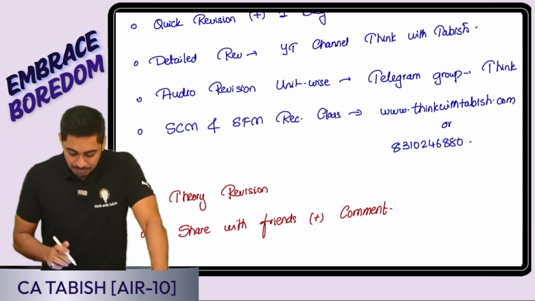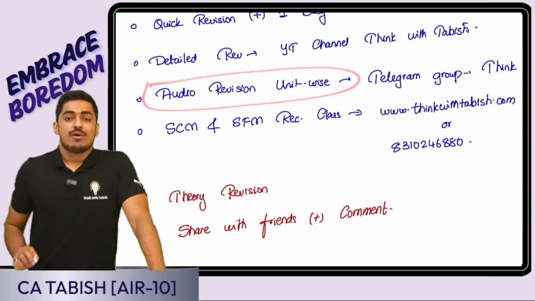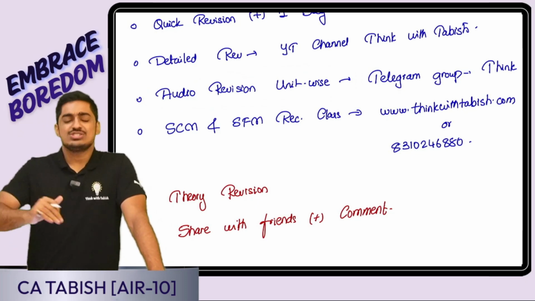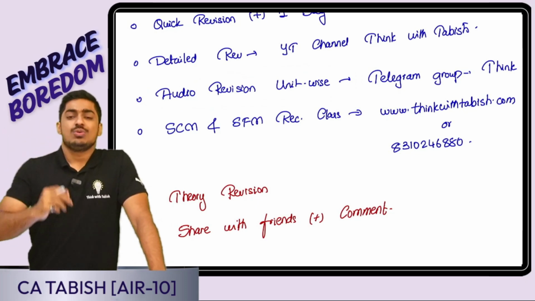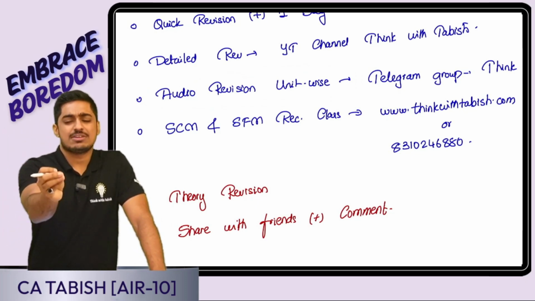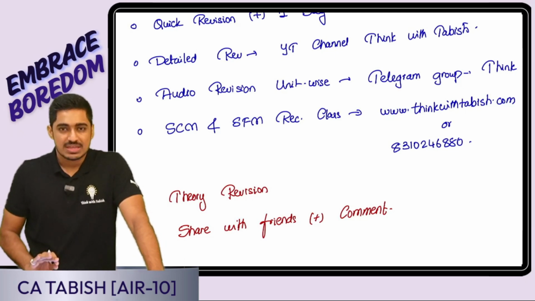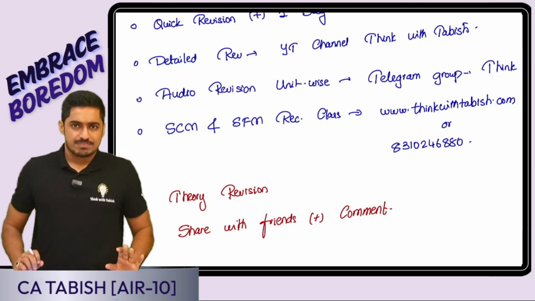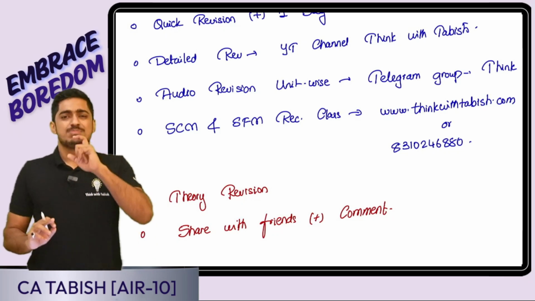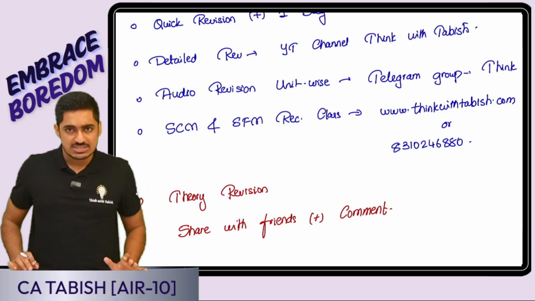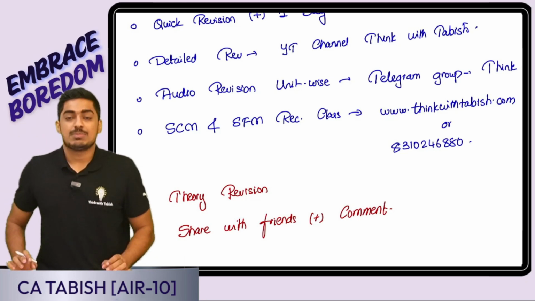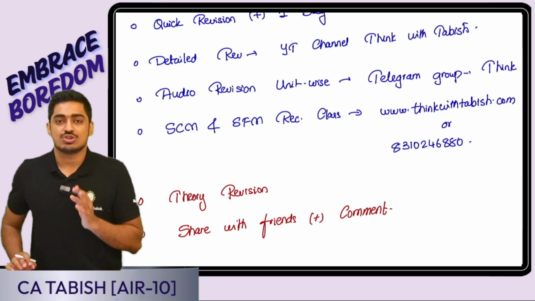Okay, the next point is we have come up with something called a quick audio revision. Now once you have learned the subject once, to ensure that in the lowest possible time, say roughly in 5 minutes, you want to revise a unit. Say in the morning you woke up, you are going for a small walk, you want to revise one unit of SCM. Or in the evening you are just having a sip of tea. In the meantime you want to revise a unit of SCM. For that purpose, for every unit of SCM in roughly 5 to 10 minutes, we have come up with something called the audio shorts, audio revision.